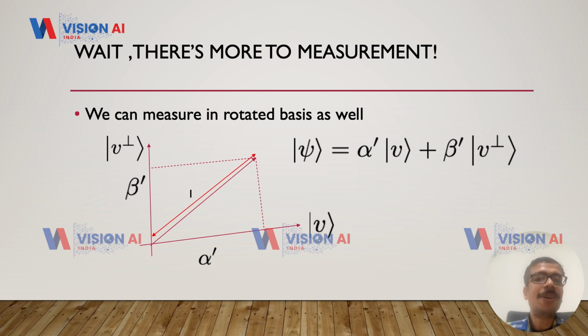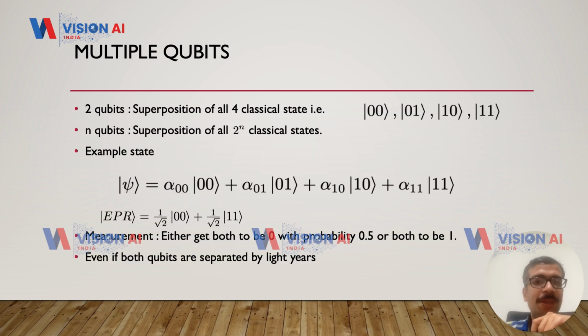And essentially now if you make a measurement in this v, v perp basis, you'll get v, which corresponds to the output bit 0, which happens with probability mod alpha squared, or v perp, which corresponds to the output bit 1, which will happen with probability mod beta squared. So how does it even lead to an advantage, right?